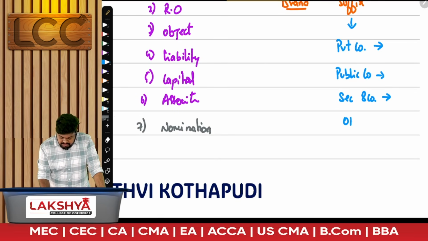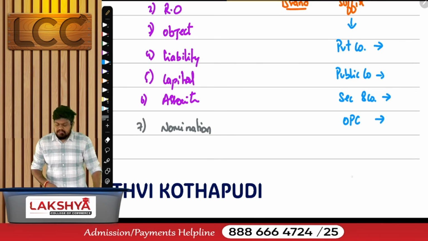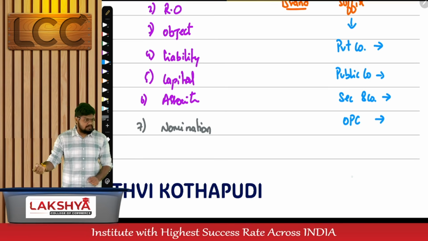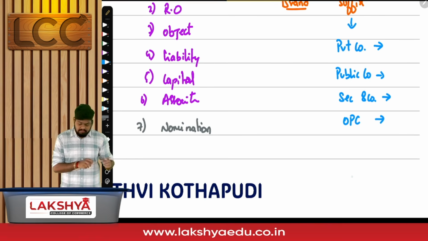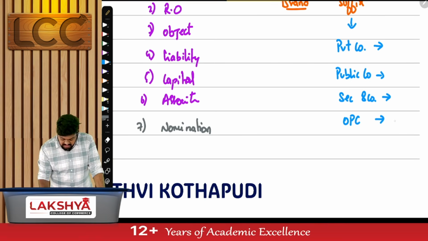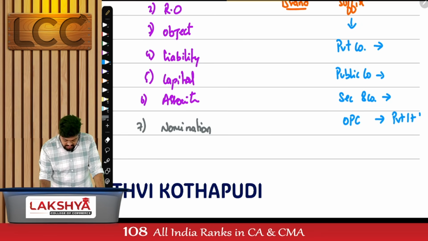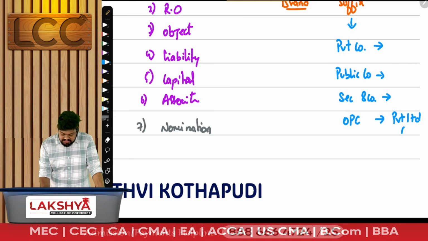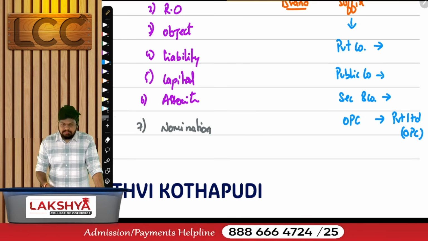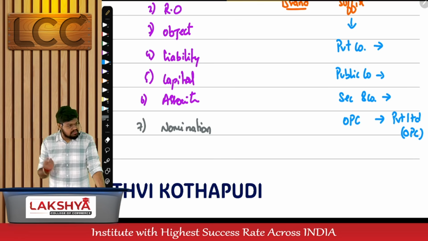Then we have OPC. OPC is given again a special importance. Try to understand the word clear. OPC is also a private company or public company? Because the rules have to be reduced, I cannot take risk. It should be a private company. It is a private company. If it is a private company, what will be the suffix of it? Private limited will be there, but to segregate that it is an OPC, in the brackets I'll mention OPC. Or if you are not lazy, you can write one-person company.